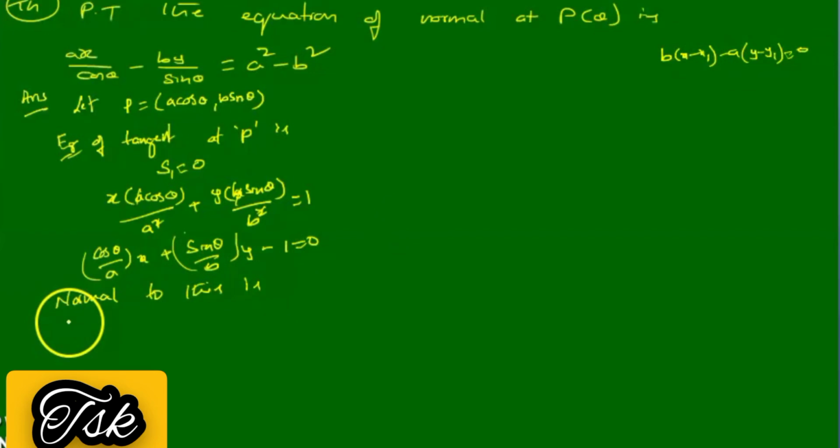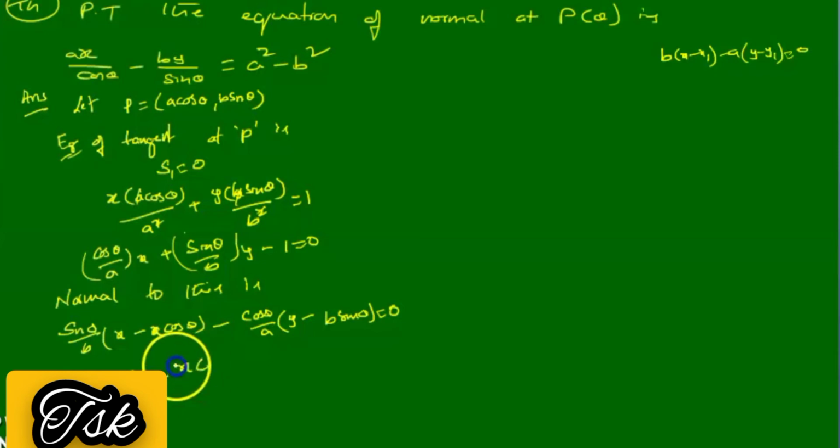Here b is sin theta by b into (x minus x1), where x1 is a cos theta, and then minus a is cos theta by a into (y minus y1), where y1 is b sin theta, equal to 0.